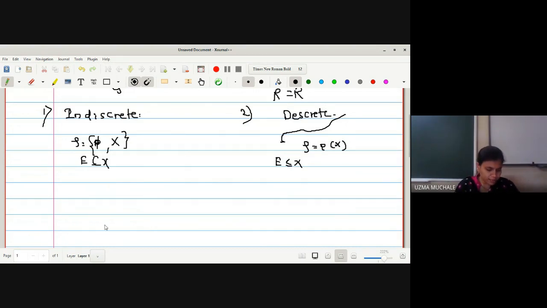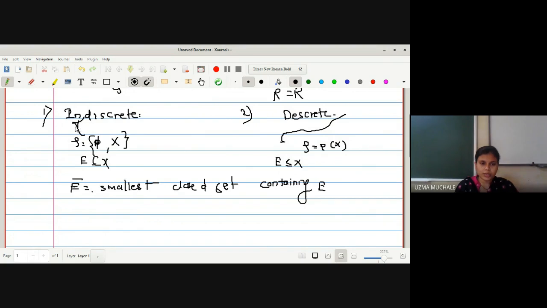So what is E? It is any subset of X, and what is E bar? E bar is the smallest closed set containing E. Smallest closed set containing E. Now how many closed sets do we have here? If you remember, I have told you how to find the closed sets. The family of closed sets K is nothing but the complements of the members of tau.